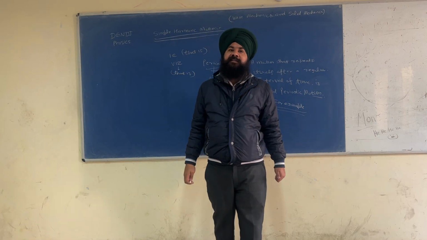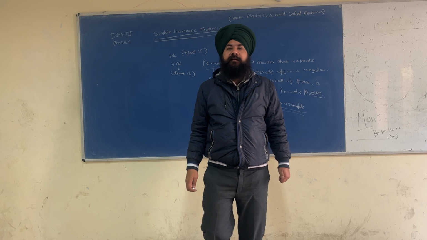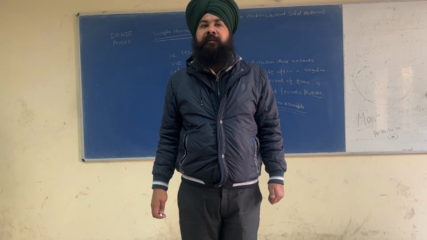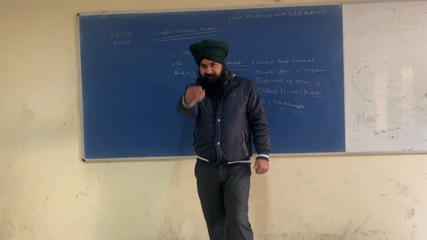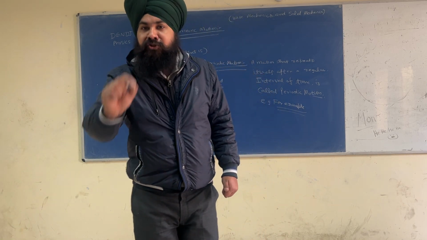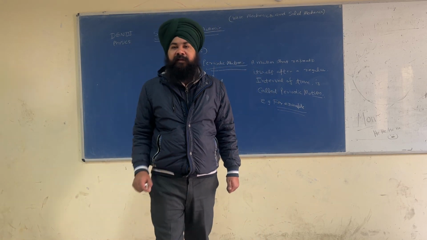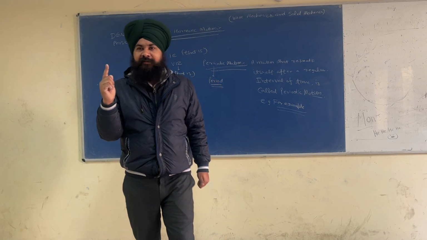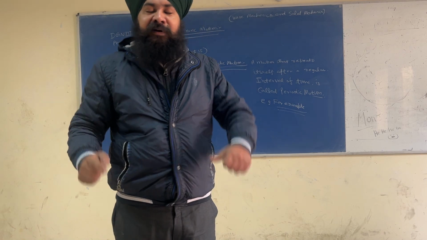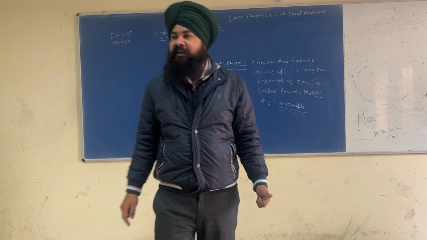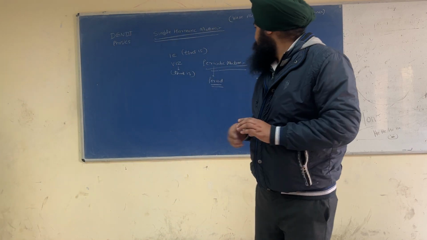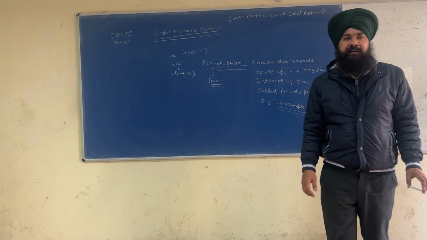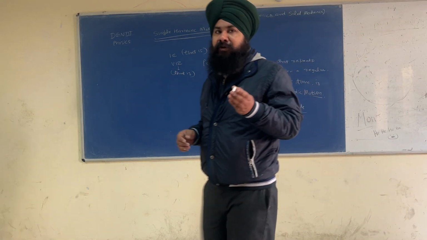The motion of the earth about its own axis is called periodic motion. It's called a periodic motion. Okay? You have to make your notes.